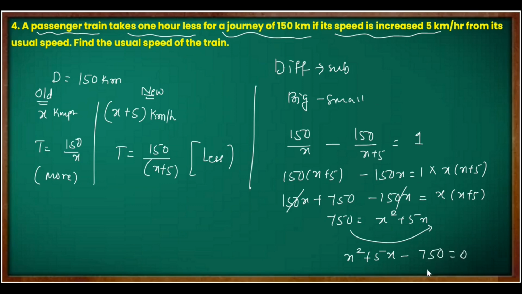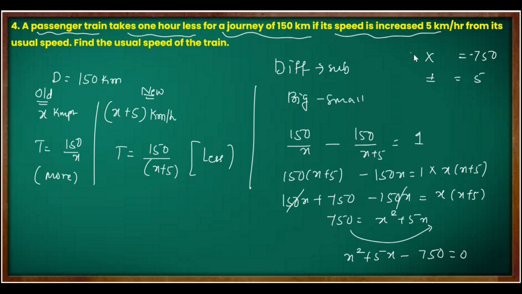What are the factors now? If you multiply, you should get 750, and if you add or subtract, you should get 5. So what are these factors? 15 and 50 give a difference of 35, or a sum of 65. What is the other way? 25 and 30: 25 plus 30 is 55, and 30 minus 25 is 5. But 25 and 3, 25 plus 3 is 28, 25 minus 3 is 22. That is also not possible. Then what is the other way?